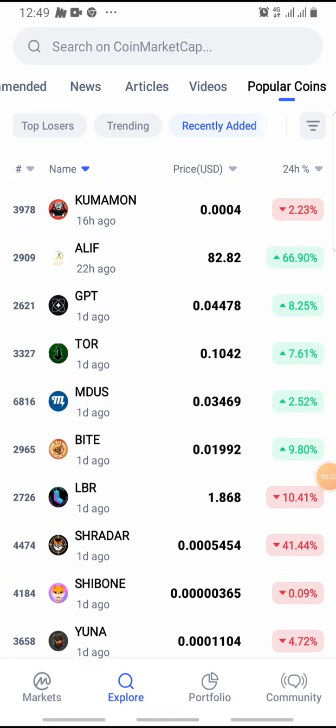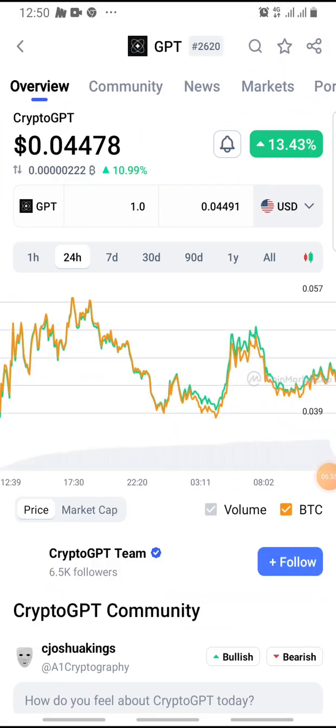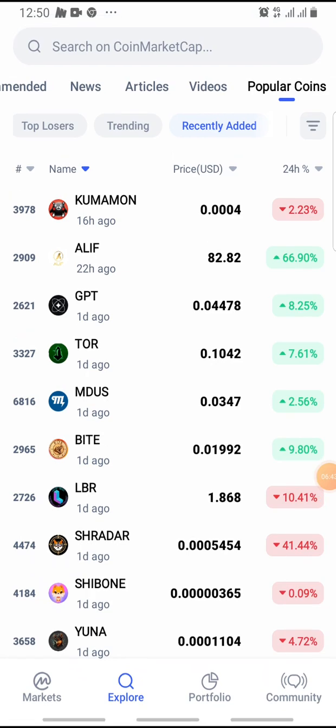Most of these are shit coins, but there are big projects like this GPT. This one launched yesterday and did over 1000% gain, but it's currently in a dip right now based on the price analysis. So that will be that for the explore.